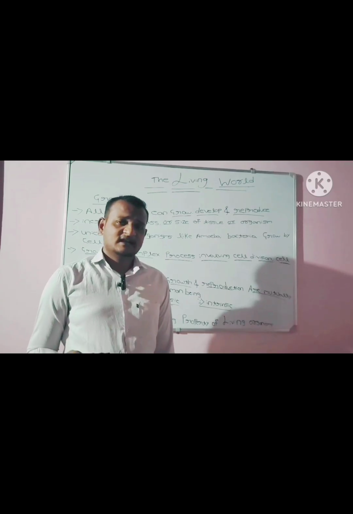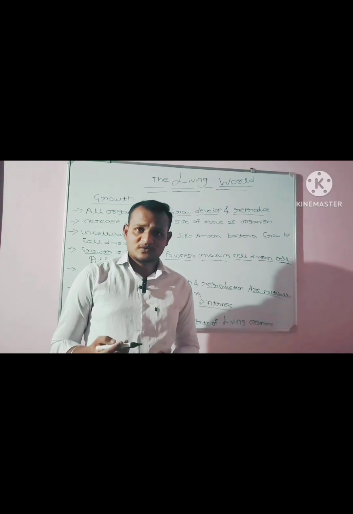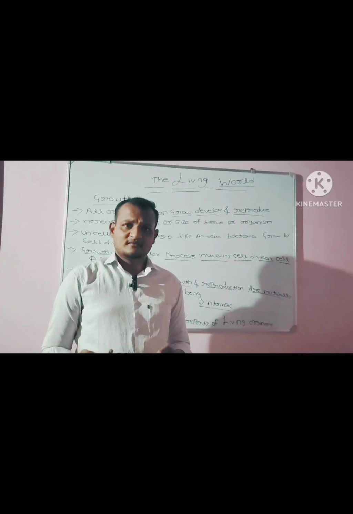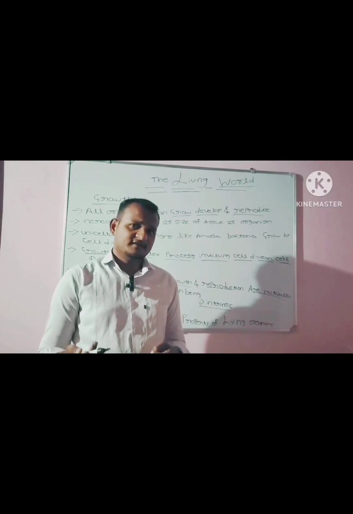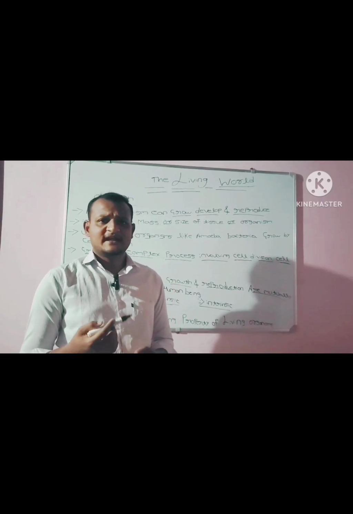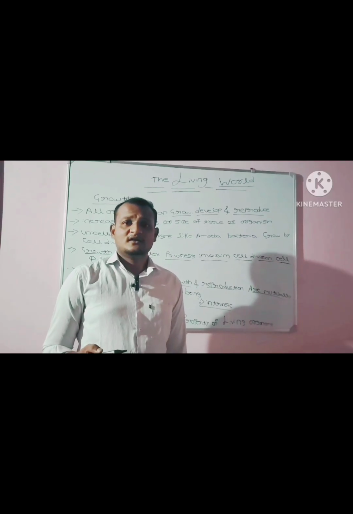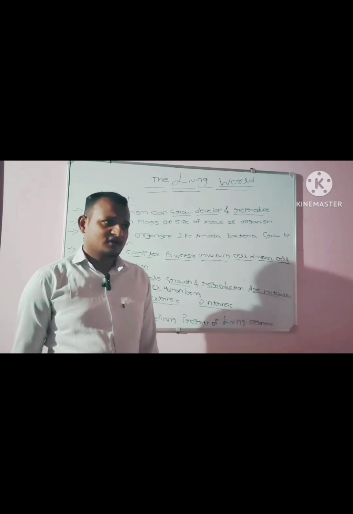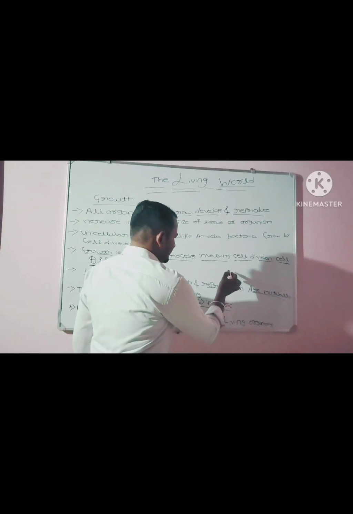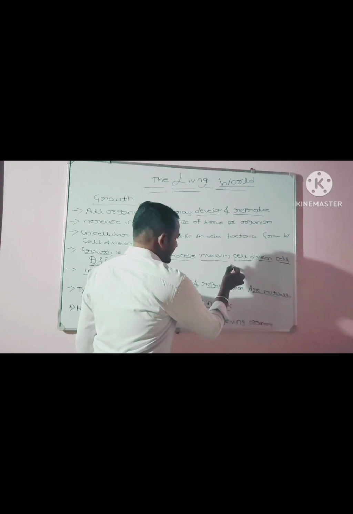In a living organism, the growth happens by increasing the size or mass of a tissue or organism. You can ask me how growth can occur in non-living things. Take the example of a mountain.